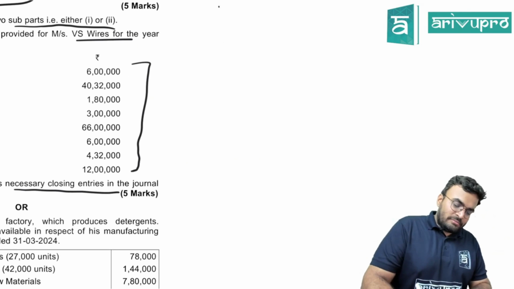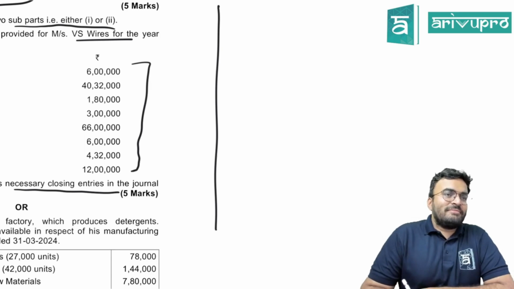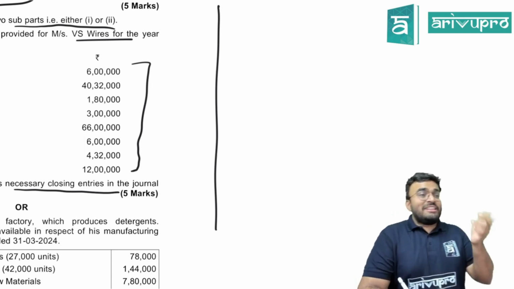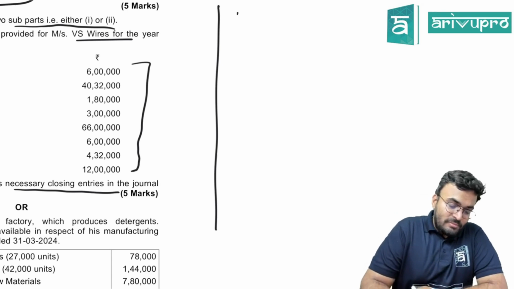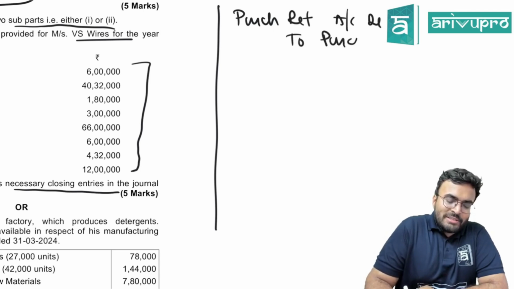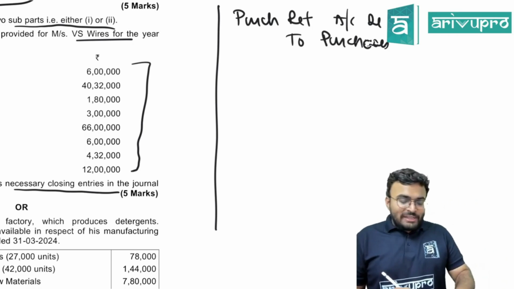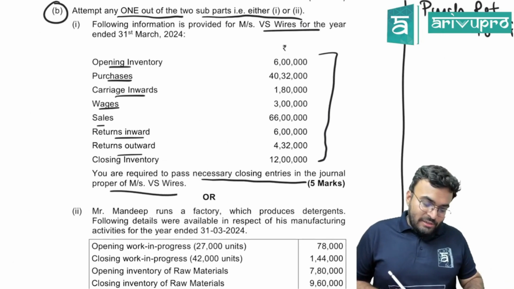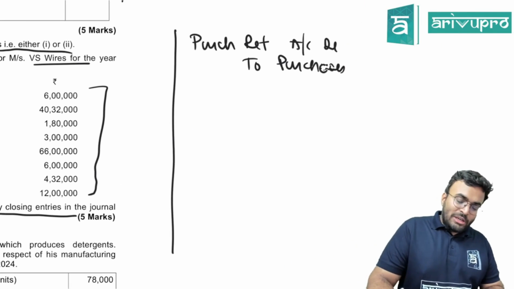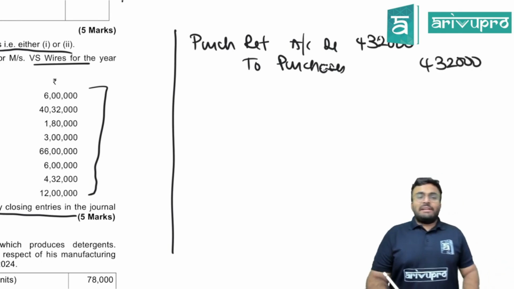Tell me, what is the entry for purchase returns? Adjusting the purchase returns. Purchase returns account debited to purchases. How much is the purchase return? 4,32,000.